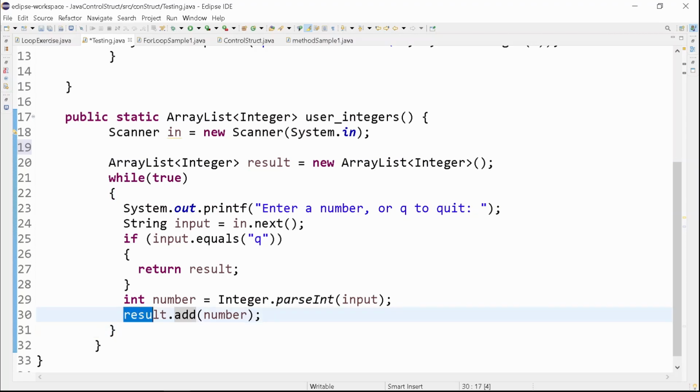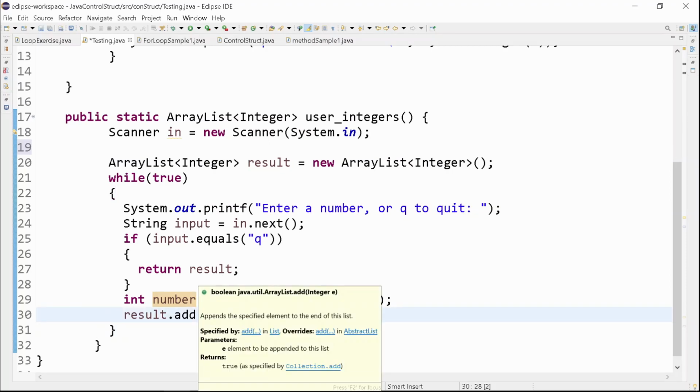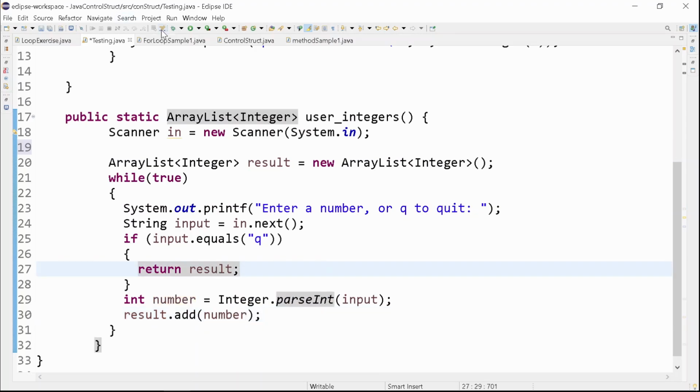So it adds now an element to the array list. Every time the user strikes a number, it will be added to the result array list through that add method, and that number is the number input from the user, which is converted from input. Input is in string format, and it's converted into a number so that it will be added to the result by that add, knowing that we would like to access the number. So let us see the result.